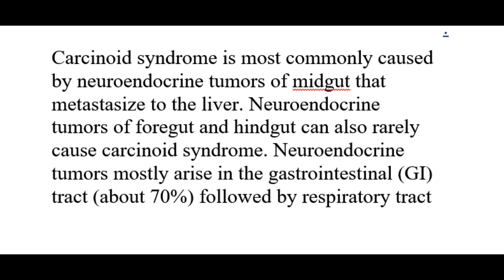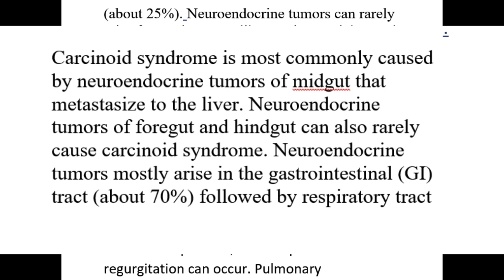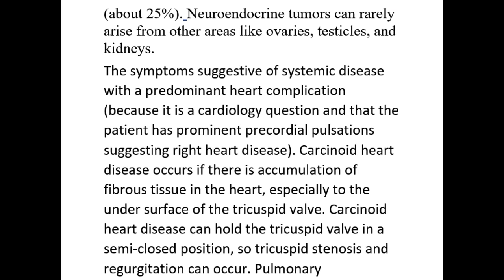Neuroendocrine tumors mostly arise in the gastrointestinal (GI) tract, about 70%, followed by the respiratory tract, about 25%. Neuroendocrine tumors can rarely arise from other areas like the ovaries, testicles, and kidneys. The cluster of symptoms suggests systemic disease with a predominant heart complication, because it is a cardiology question, and the patient has prominent precordial pulsations suggesting right heart disease.